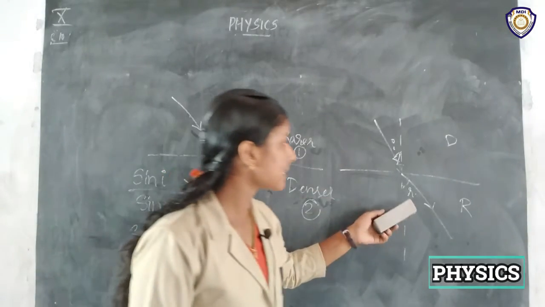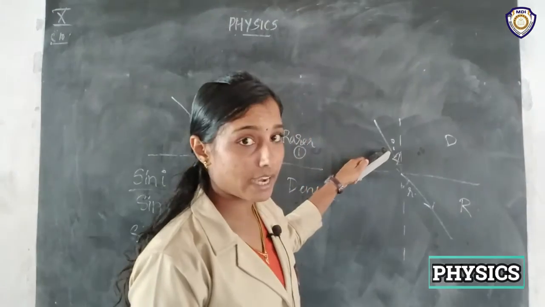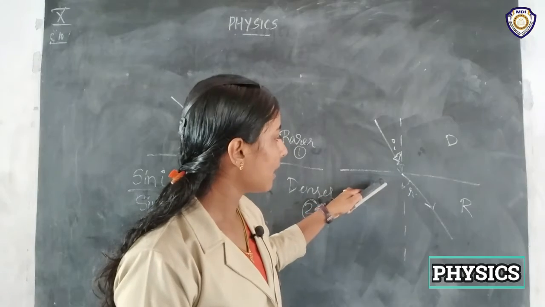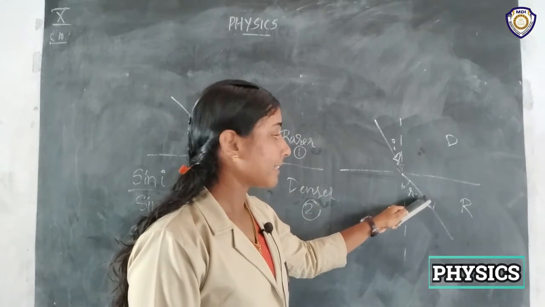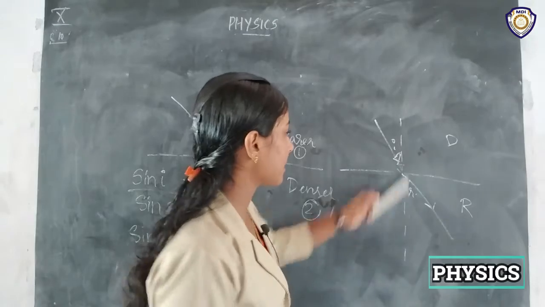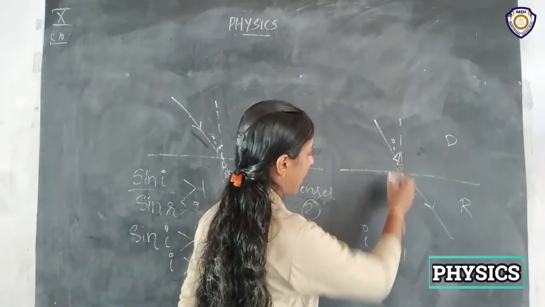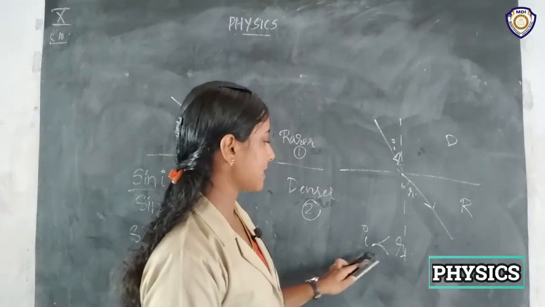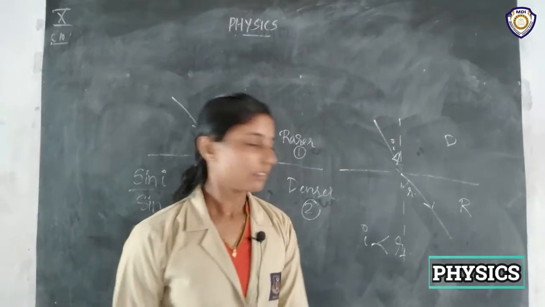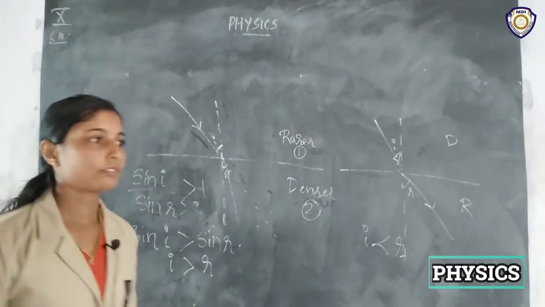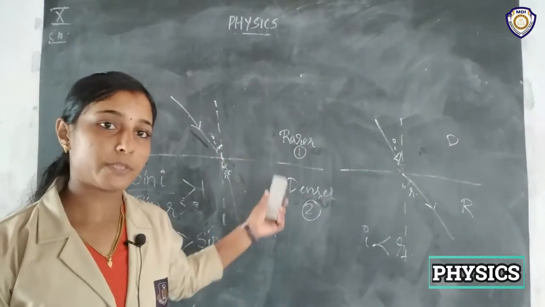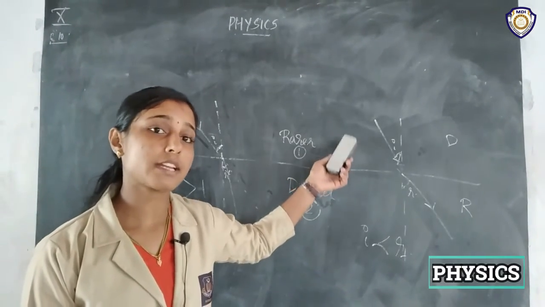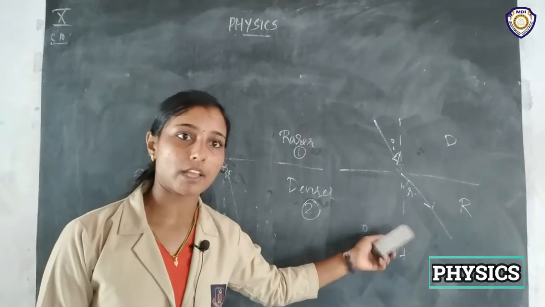Here also we can see, when a light ray travels from a denser medium to a rarer medium, what happens? The light ray bends away from the normal. That means here we know that I is less than R. So thus we know what optical density is and what happens when a light ray travels from a denser medium to a rarer medium.